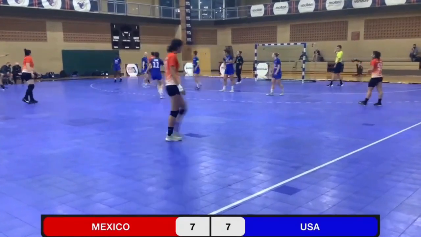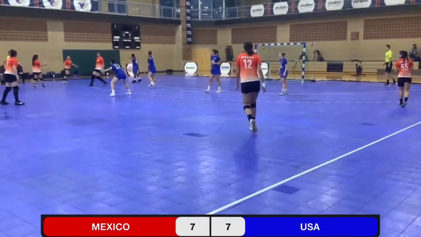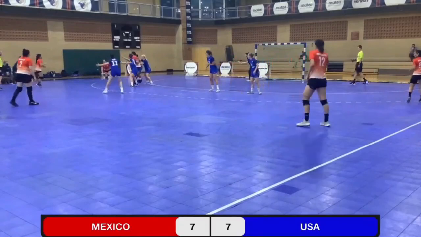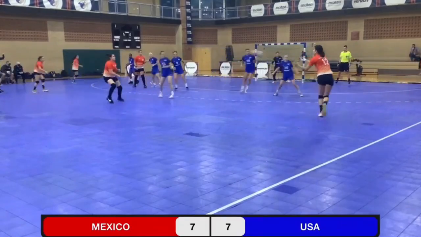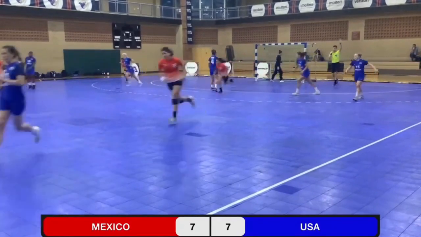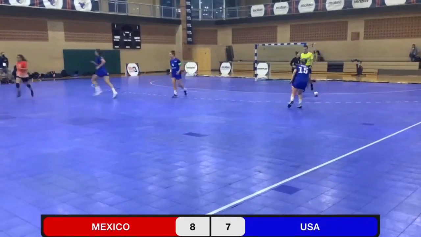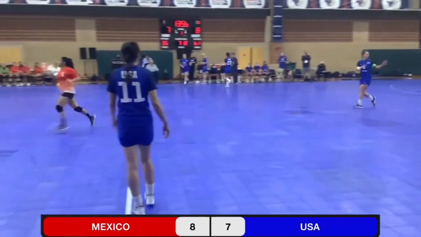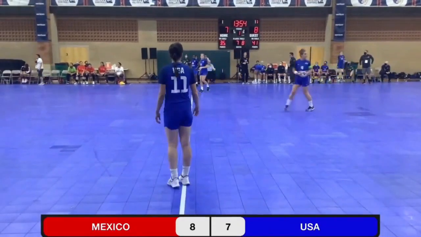Sarah Gascon got the ball. She had nowhere else to send it, though, toward the goalkeeper. And that's why Mexico gets the ball right back. Opening on the wing. And Demani Arriaga gets the goal for Mexico.